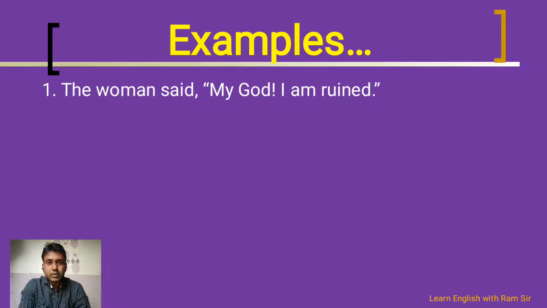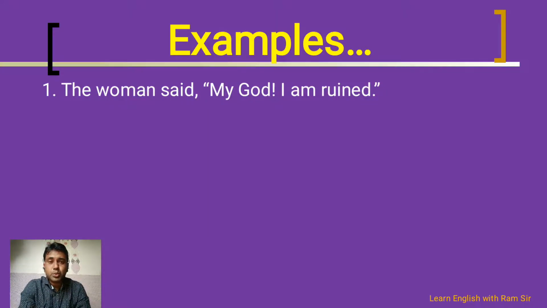So "My God", this particular clause is called the exclamatory clause, and of course we need to remove it whenever we are converting the sentence into indirect form. So here the reporting verb we need to use is exclaimed. Generally we are using exclaimed. As per the emotion you can use a different word. So here you can say, the woman exclaimed that she was ruined.